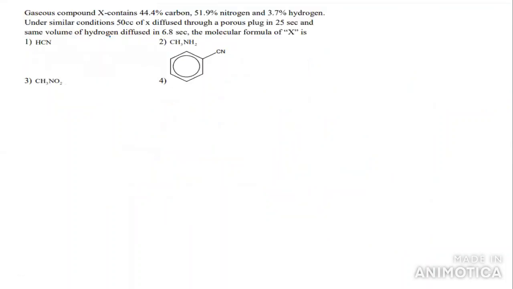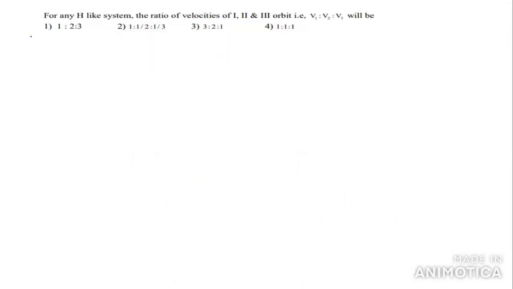Come to the next question. I think this question was already discussed in the previous paper. Next, for hydrogen like species, the ratios of the velocities of the first, second, third orbit is V1, V2, V3. What is the ratio they ask here? Generally, the velocity Vn is equal to 2.18 into 10 power 6 into Z by n, in meter per second.